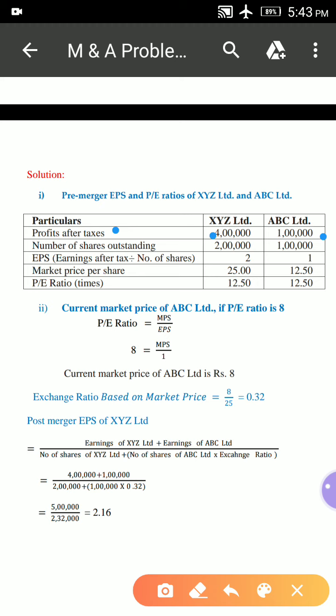Number of shares outstanding in the given problem is 2 lakhs for XYZ Limited and 1 lakh for ABC Limited. Now what is the formula for the calculation of EPS here? Earnings after tax divided by number of shares.